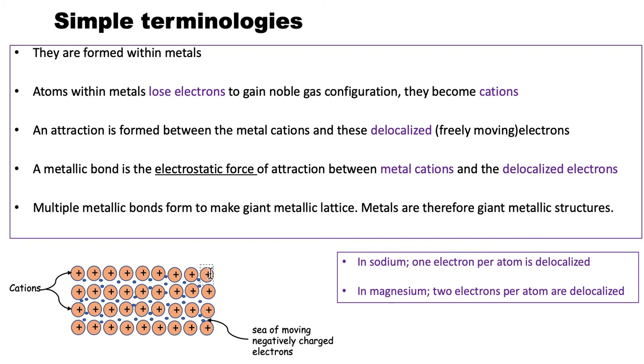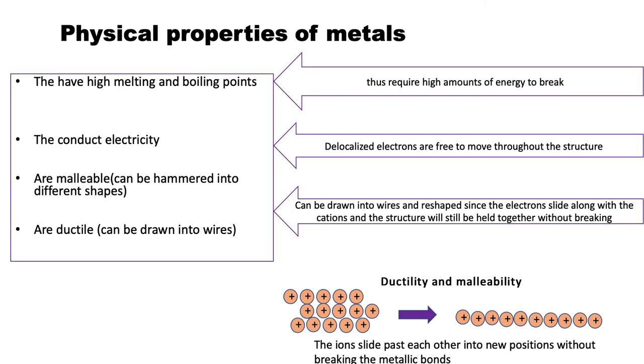As metals have multiple atoms within them, they're going to have multiple cations within them, and they will have multiple metallic bonds formed within them. So we say they are giant structures. Examples of metals are sodium as well as magnesium and many more. Now, because metals are giant structures, some properties they have are going to be affected by that. And because metals can have electrons which are delocalized within the structure, the properties of metals can be affected by that as well. The first part is the melting and boiling points.